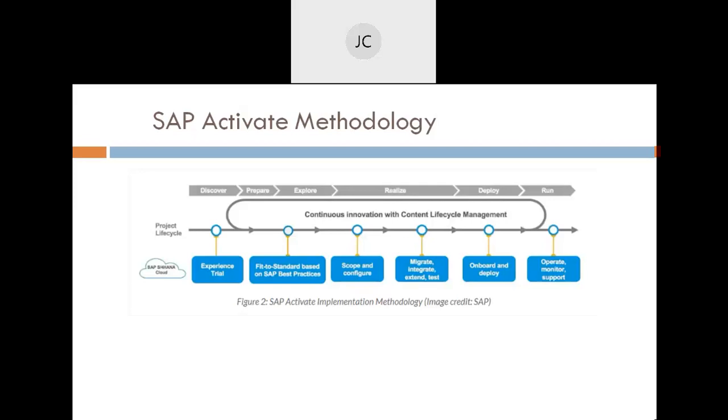And then when coming to Deploy, which means onboarding and going to the production system. You can see this cycle from development, quality, and production, through the Prepare, Explore, Realize, and Deploy phases. We have a continuous life cycle of innovation, so any upgradation they need is possible. As I told you, SAP launches a new solution on premise every year, and for cloud, every quarter. So businesses on cloud solution can go for that every quarter.